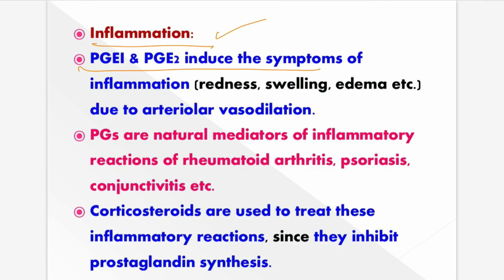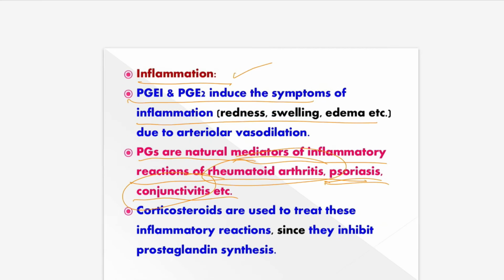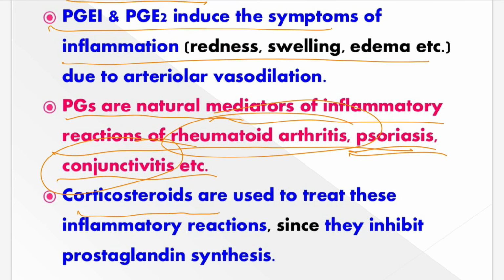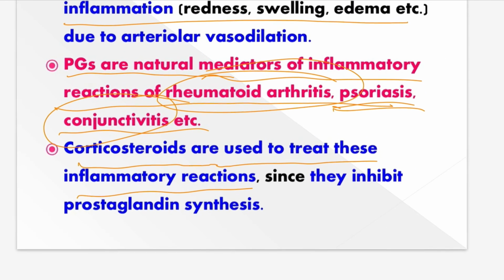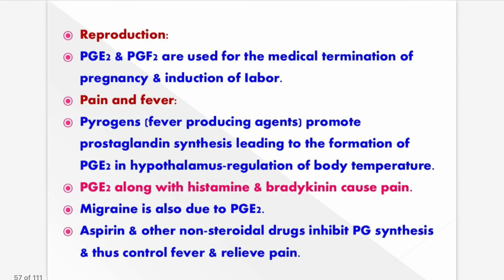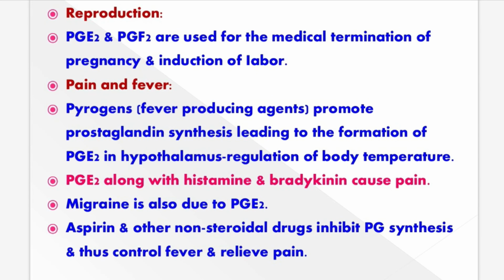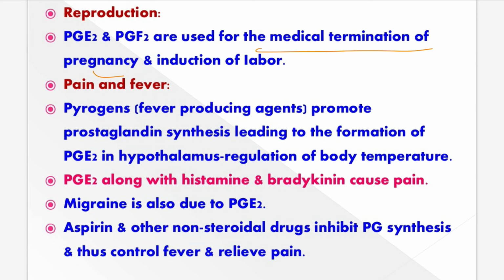And also there is the inflammation process, where prostaglandins cause inflammation, redness, swelling, edema. The prostaglandins are targets in inflammatory reactions such as rheumatoid arthritis, psoriasis, and conjunctivitis in the case of the eye. The corticosteroids are used for treatment of inflammatory reactions since they inhibit prostaglandin synthesis. And in reproduction also, prostaglandin E2 and prostaglandin F2 are used for medical termination of pregnancy and induction of labor pains.